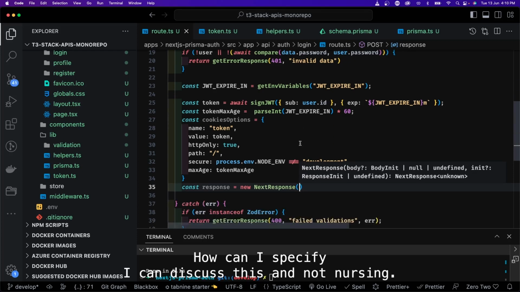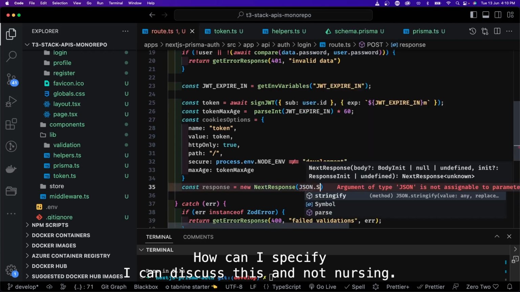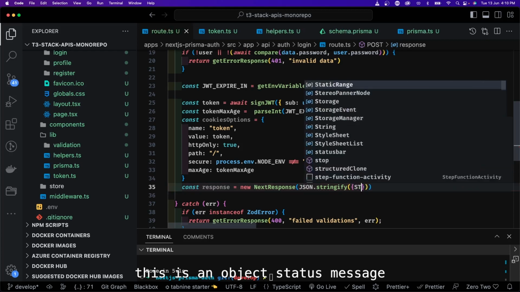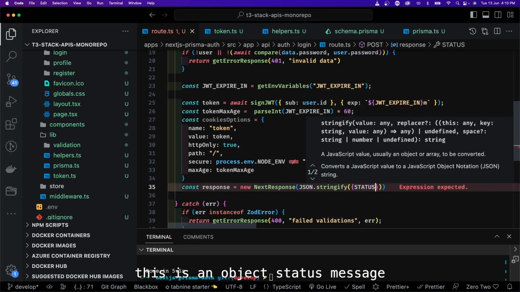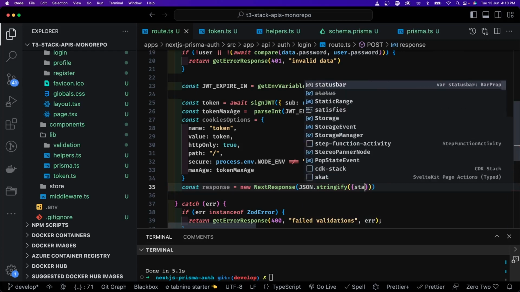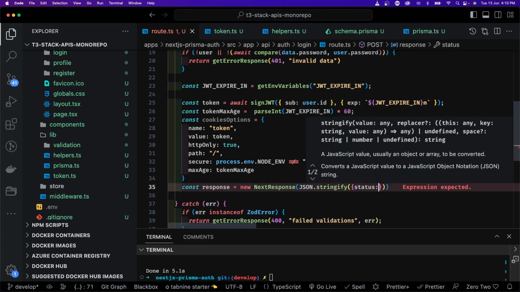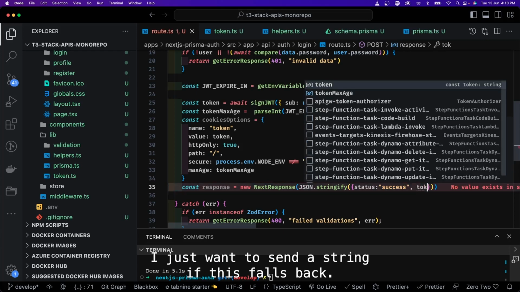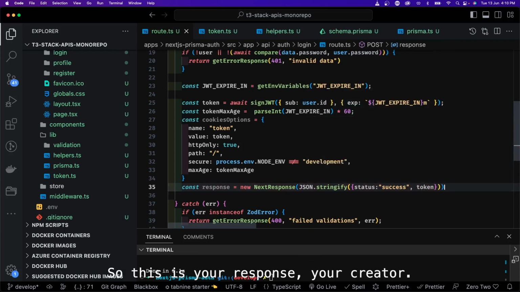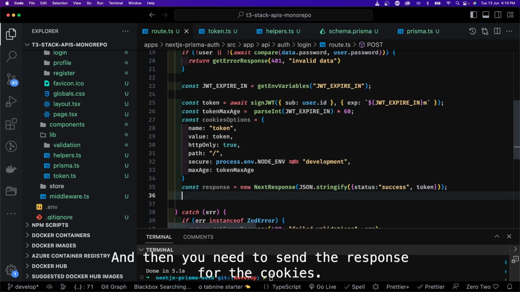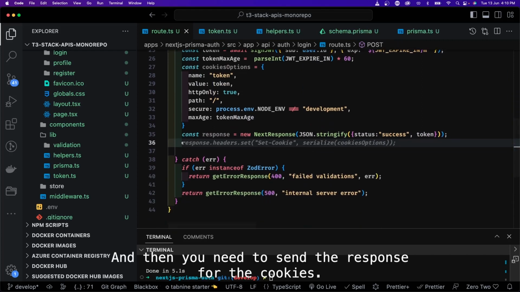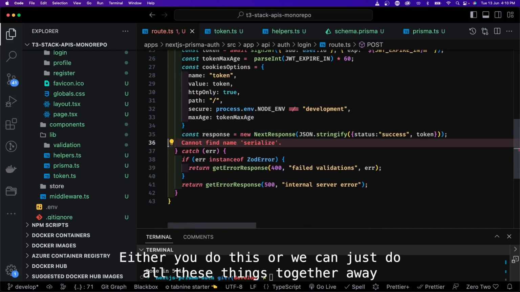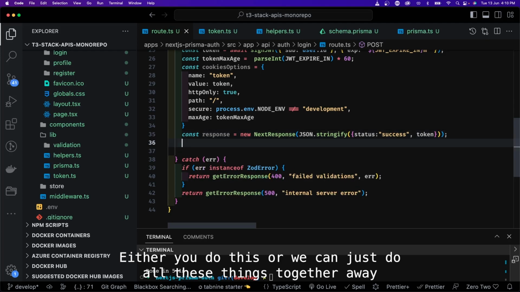So the data, how can I specify? I can just do a JSON.stringify, and this is an object, status okay, message. I just want to send a stringified response back. So this is the response you have created, and then you need to send the response with the cookies. Okay, so you got the response object. So either you do this, or we can just do all these things together.